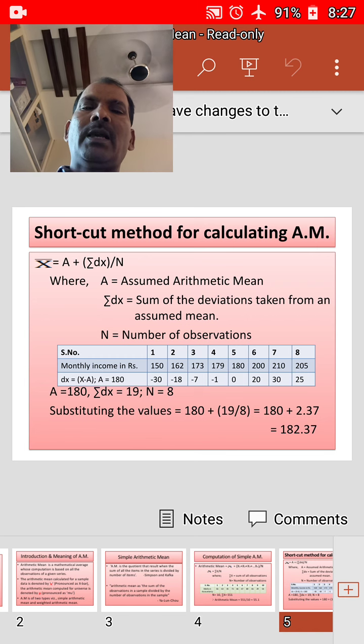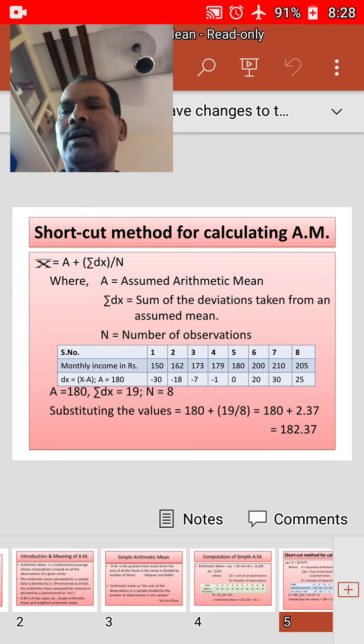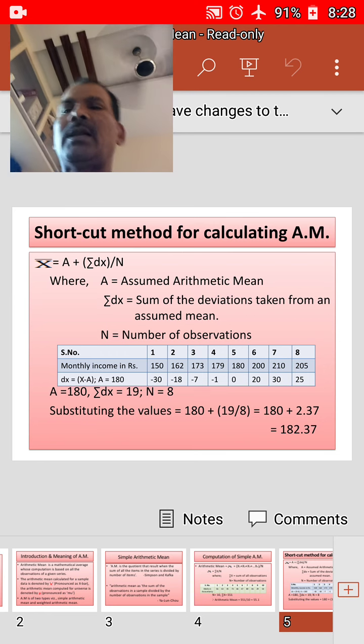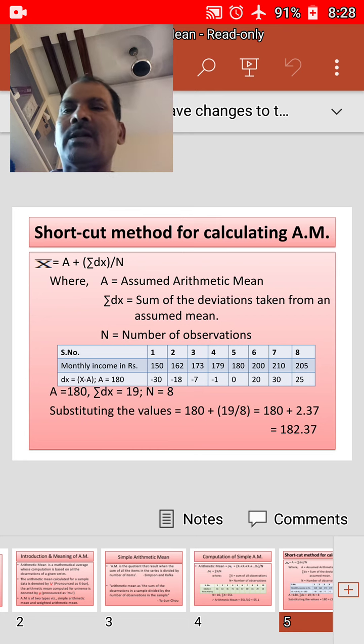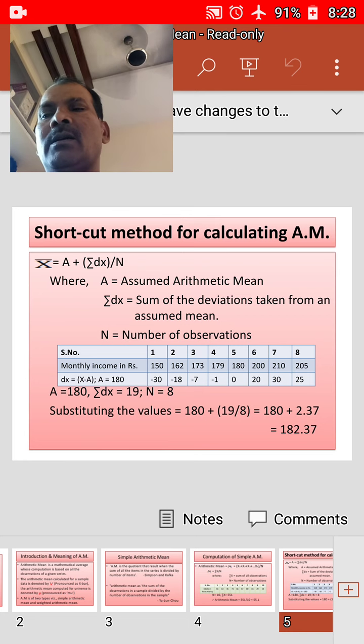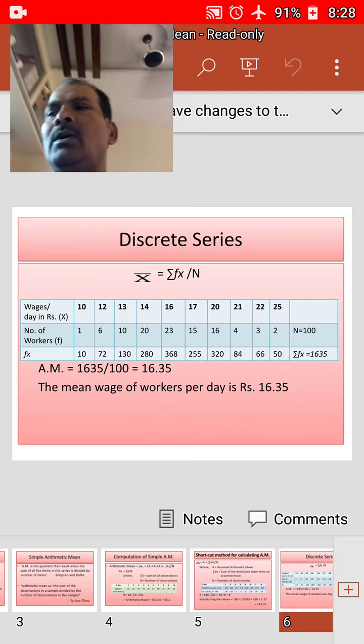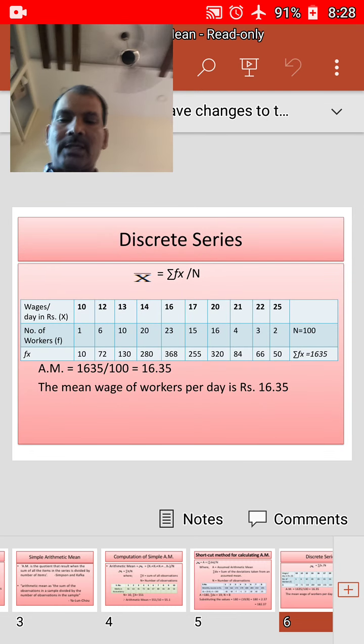That means a is 180, plus sigma dx is 19, and n is the number of items, 8. 180 plus 19 by 8, equal to 2.37. 180 plus 2.37 is equal to 182.37, which is the average monthly income of workers.